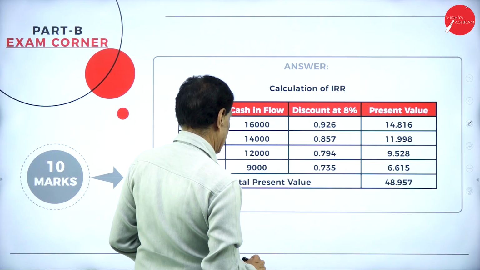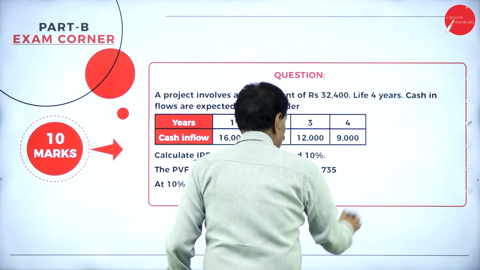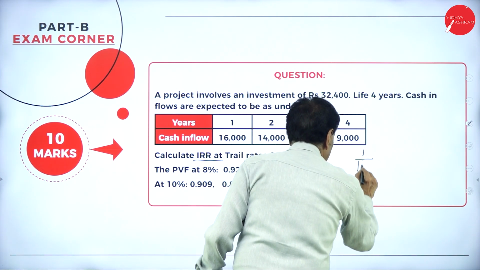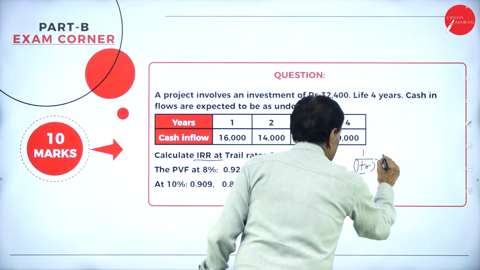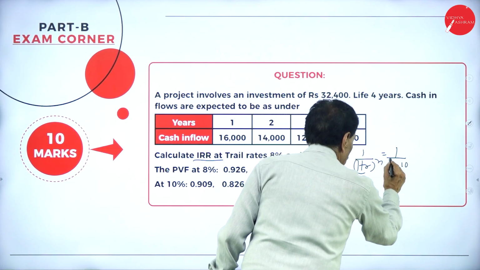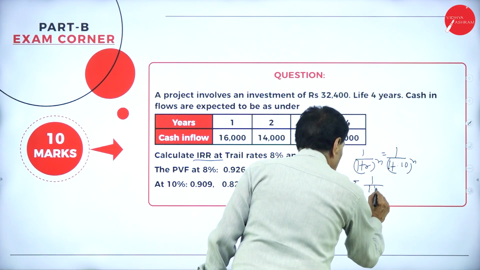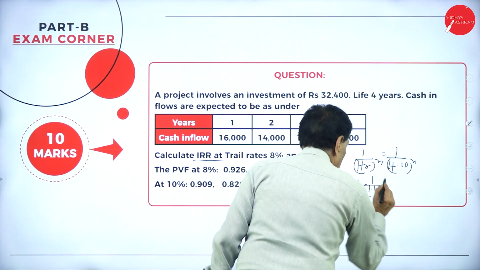Okay, discount factor, I will explain. At 8% or 10%, the formula is 1 divided by 1 plus r to the power of n. This is 1 divided by 1 plus 0.10 to the power of n. So 1 divided by 1.10 to the power of 1.